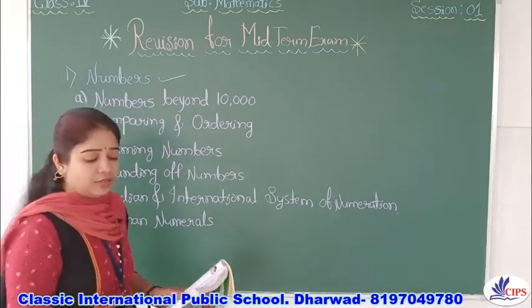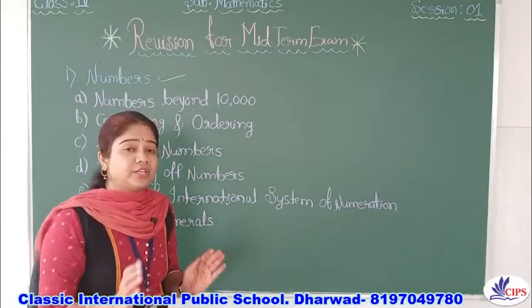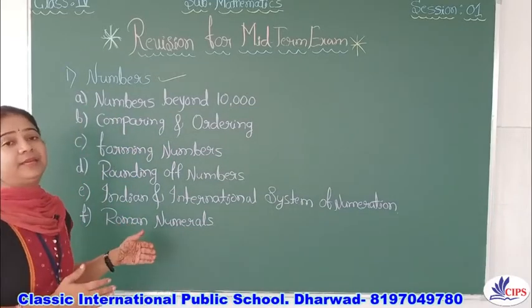Okay. So in this first chapter, that is the numbers chapter, we should focus on all these points. That is very, very important.